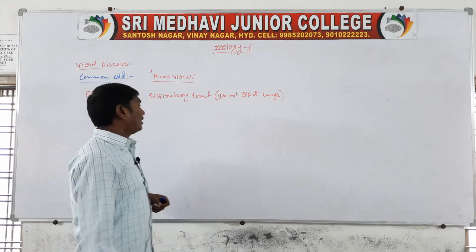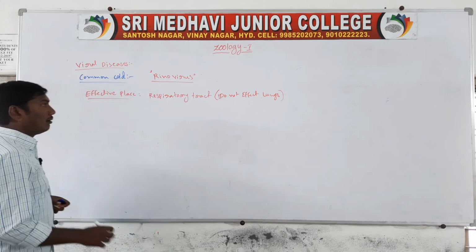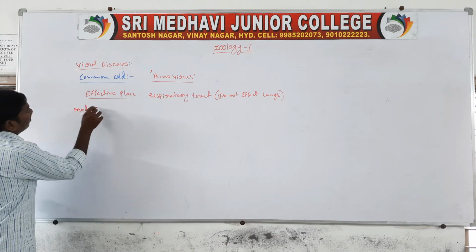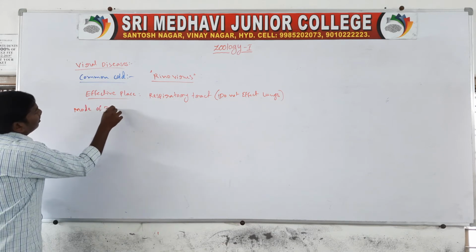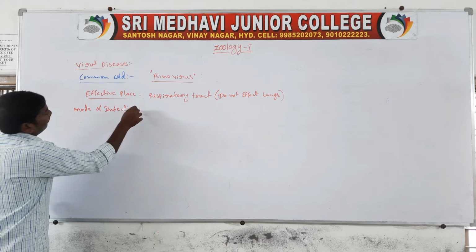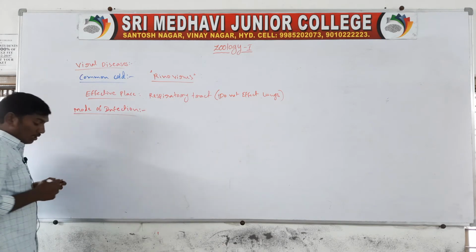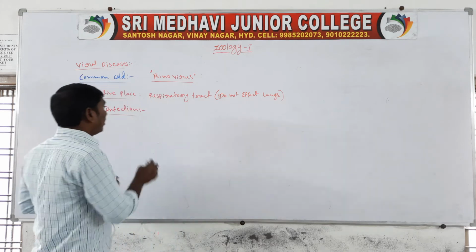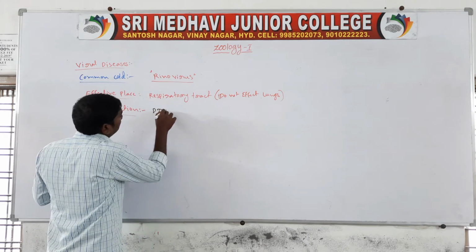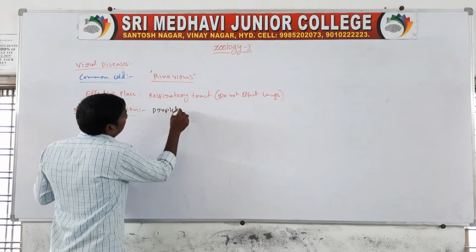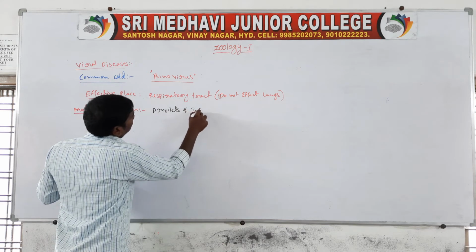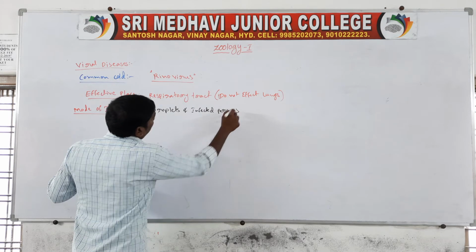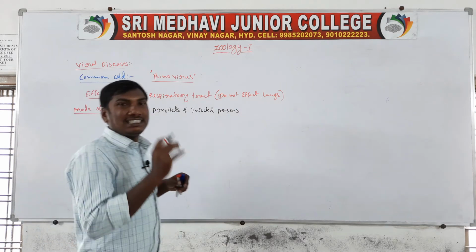Next, the mode of infection. This is through the droplets of infected persons, like the droplets released during sneezing and coughing.